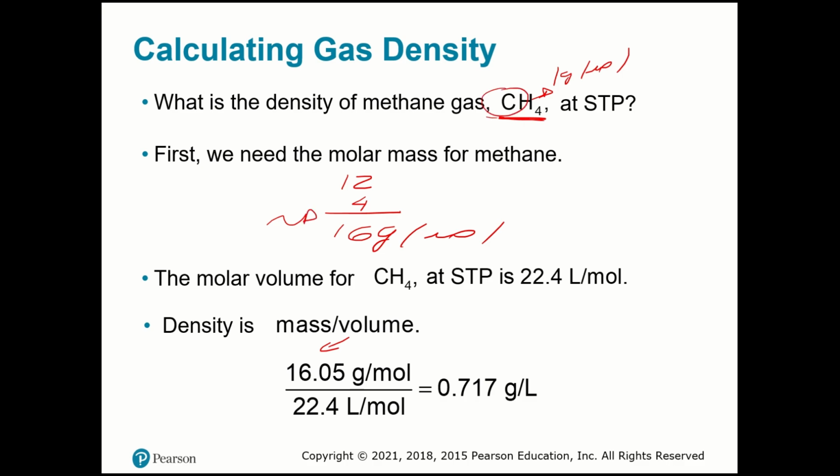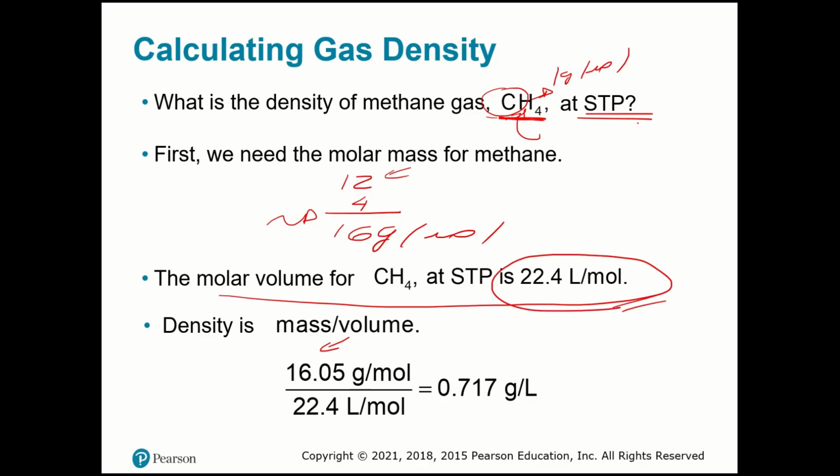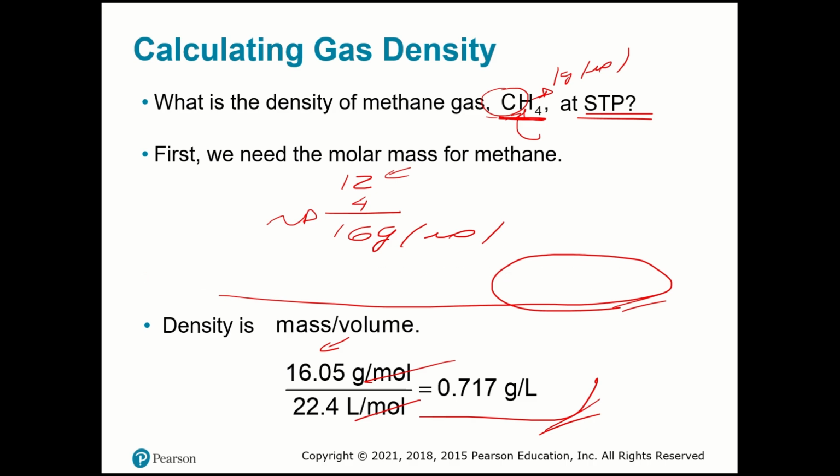So we have 1 carbon, so you go to the table and look for the atomic mass, and the hydrogens, 4 times the atomic mass of hydrogen, then add them together. So I have the molar mass. And I know the molar volume is 22.4 liters per mole because they told us it's STP condition. So divide the molar mass by the molar volume, so we cut off the moles, and you're going to have the density easily. Okay? Good? Okay, let's keep going.